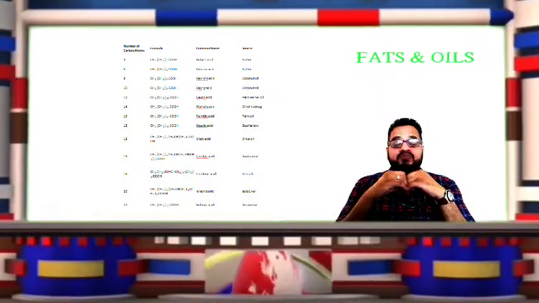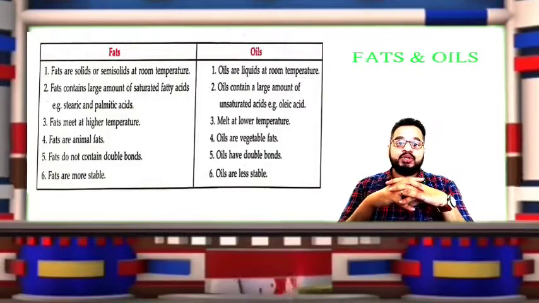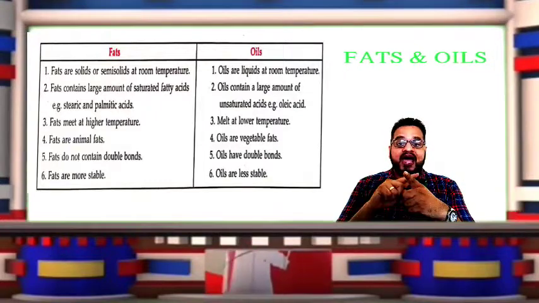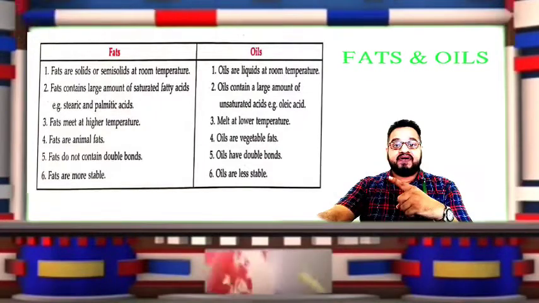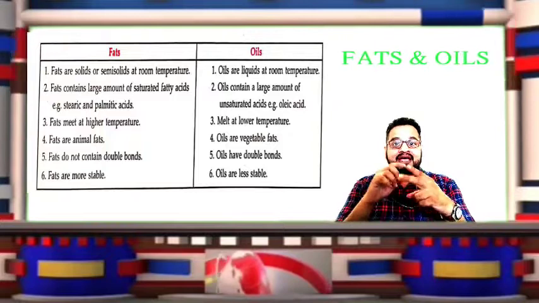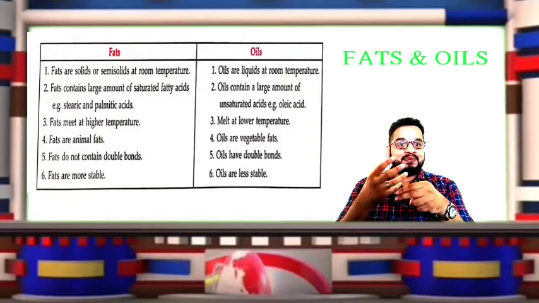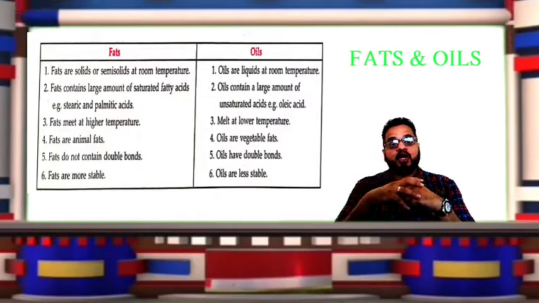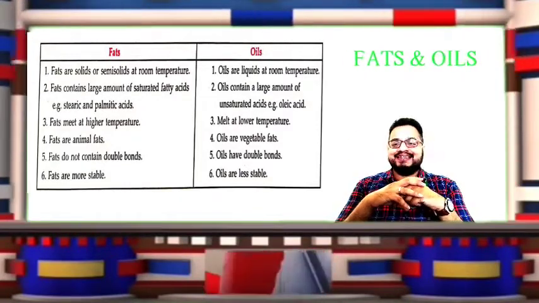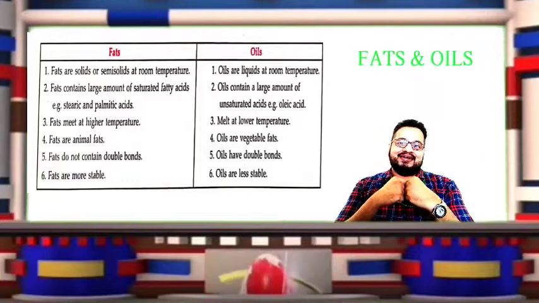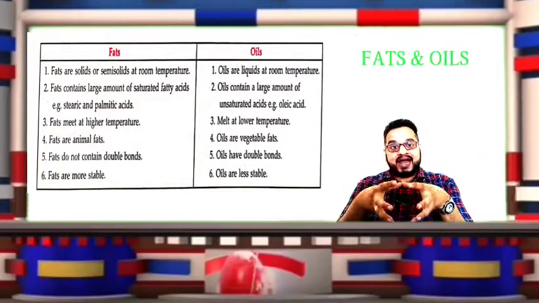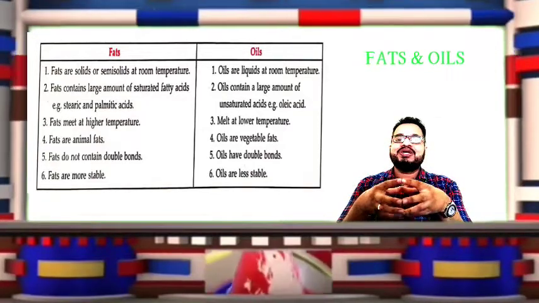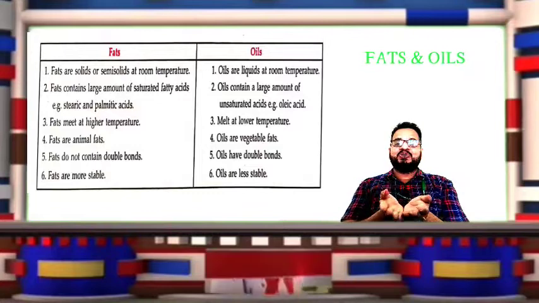So three differences are very clear to you. One, oils are liquid in state, and fats you will always find in the solid state. Fats contain stearic acid, palmitic acid, such saturated fatty acids, while oils contain oleic acid, linoleic acid, which are unsaturated. As fats are solid in nature, they require higher temperature to melt.